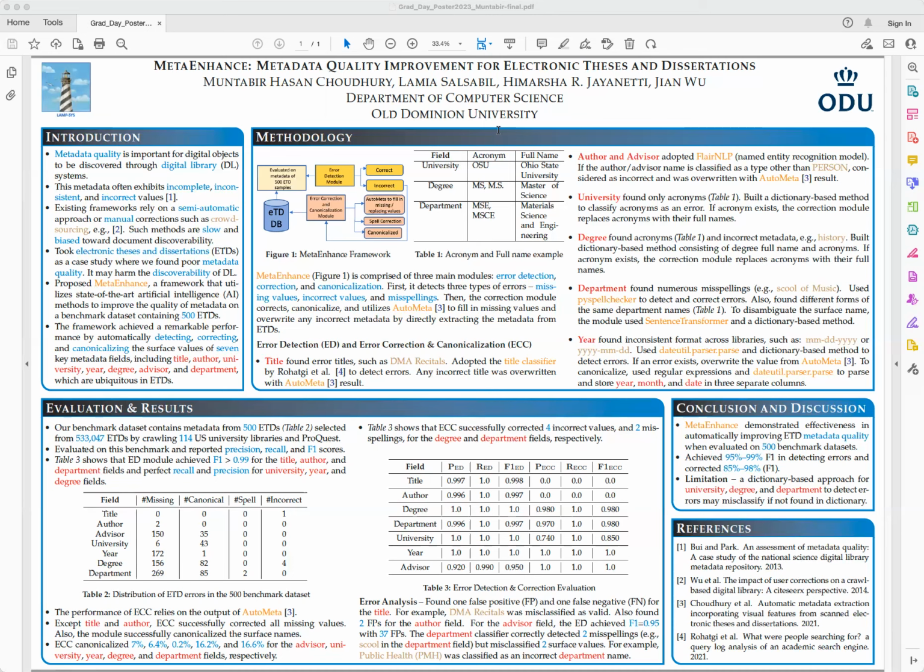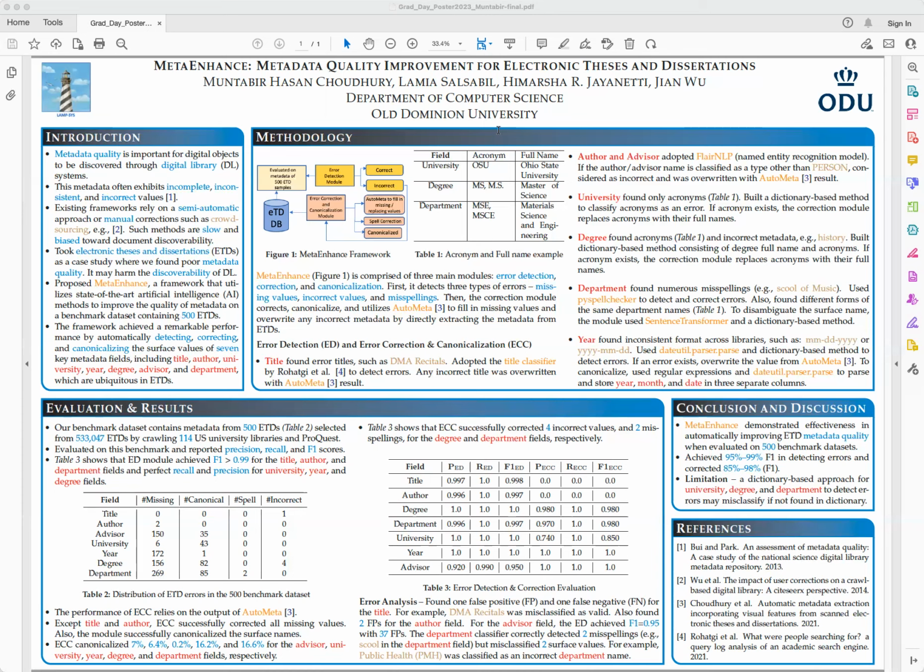For the author and advisor fields, we adopted the FLAIR NLP, which is a named entity recognition model. It is a state-of-the-art model. So if the author or advisor name is classified as a type other than person, we considered it incorrect and it was overwritten with the Automata result.